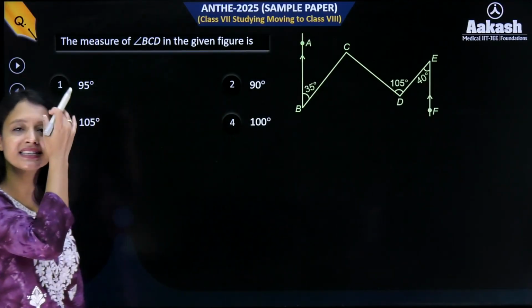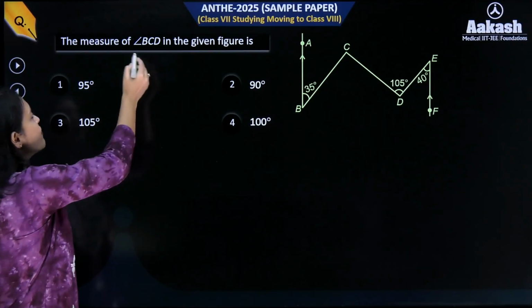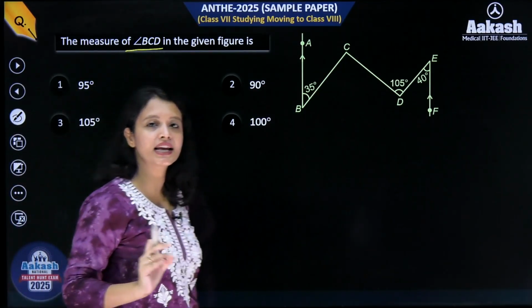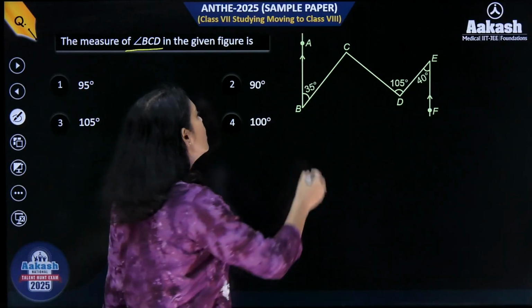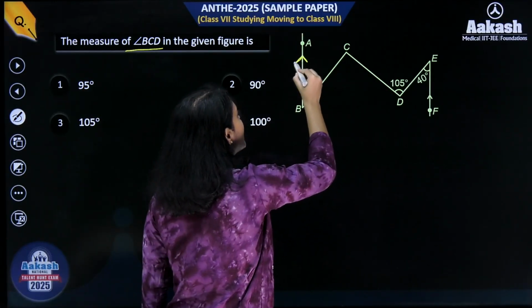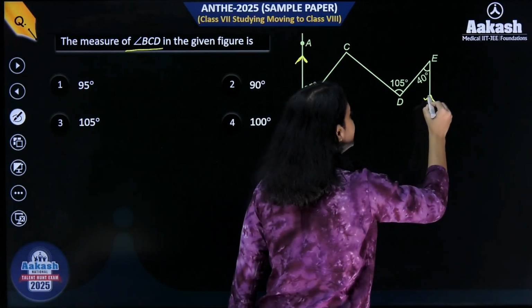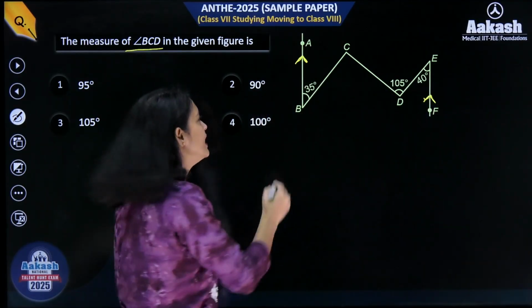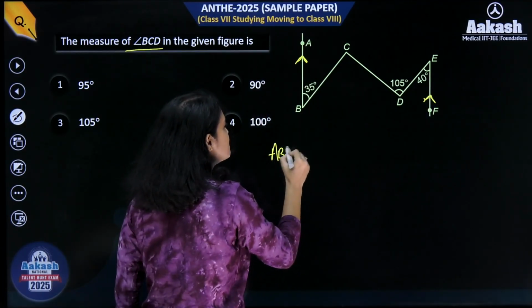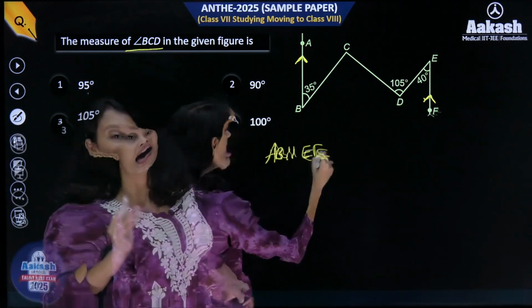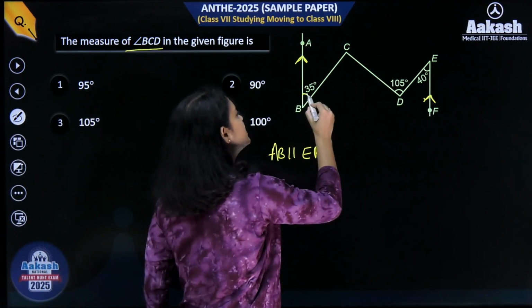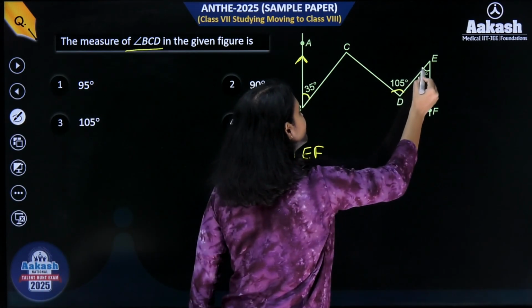This question is from lines and angles, everyone. The measure of angle BCD in the given figure is being asked, right? Now, in the given figure, you can see that there is this sign. This sign denotes that both the lines are parallel, right? So basically, AB is parallel to EF. Okay, great. Other than that, this angle here is given 35 degrees, this is 105, and this is 40 degrees,